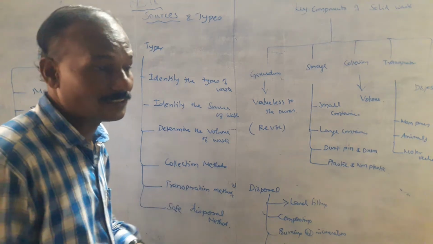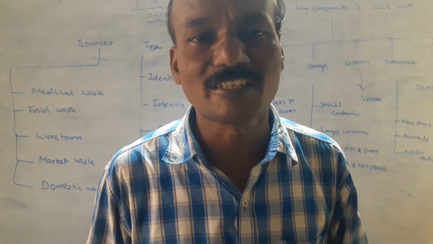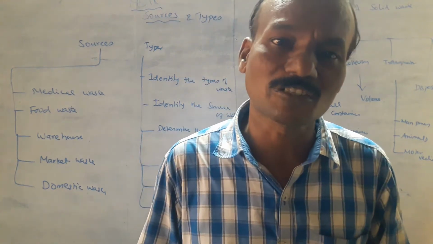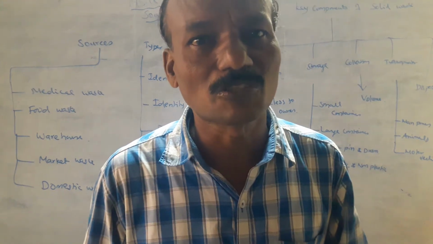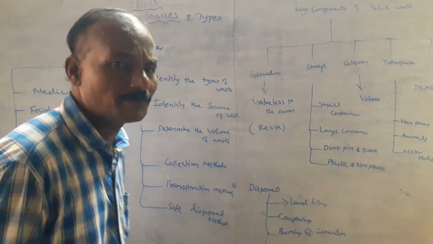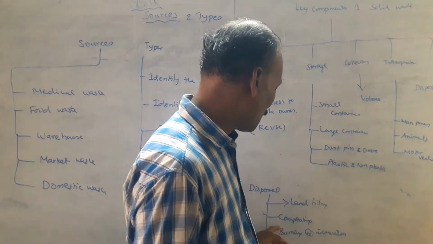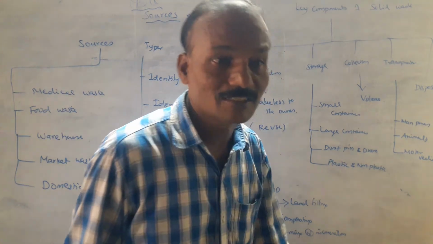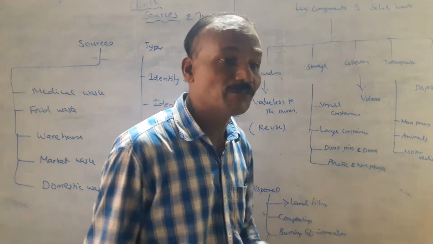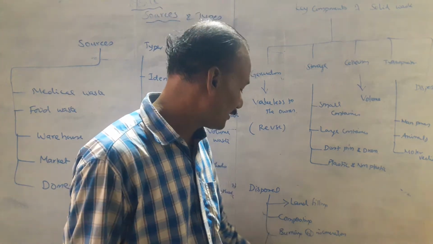Then the transportation method. Waste material is generated in each and every place, but the waste material is deposited at a particular place. The transportation is very important because it is used to move the waste from one place to another. Then the safe disposal method: there are 3 categories, landfilling, composting, and incineration. Composting is for agriculture purposes. Landfilling is when an area is filled using solid waste material. Then incineration and recycling.